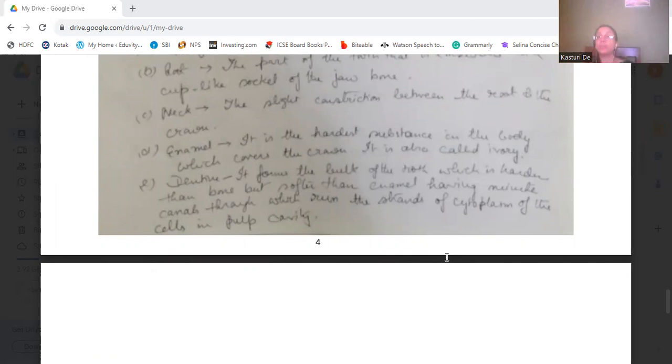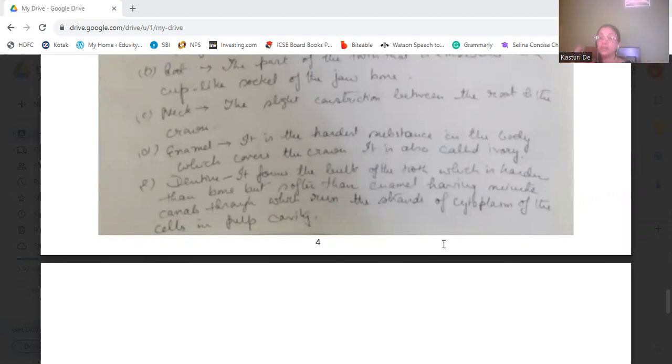Dentine, it forms the bulk of the tooth which is harder than bone but softer than the enamel, having minute canals through which run the strands of the cytoplasm of the cells in the pulp cavity. So it has the pulp cavity on which the dentine is there. The bulk of the tooth is the dentine.